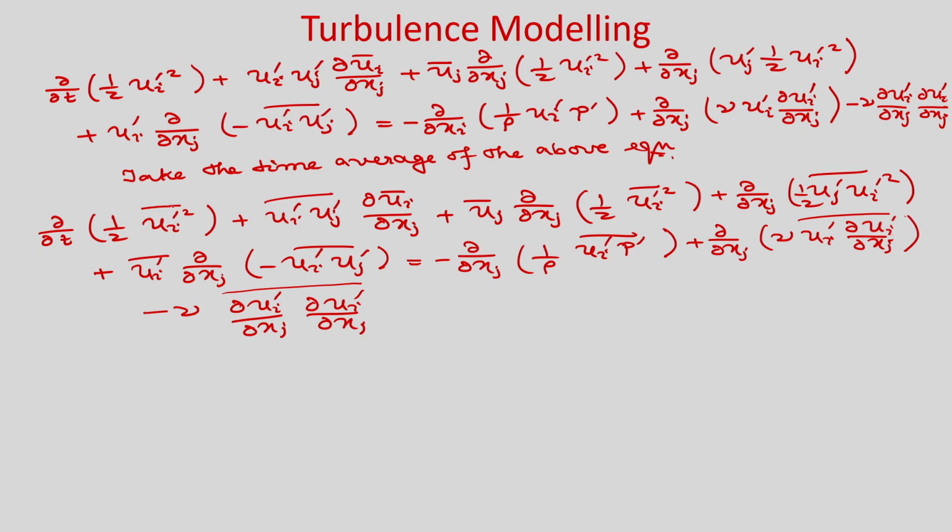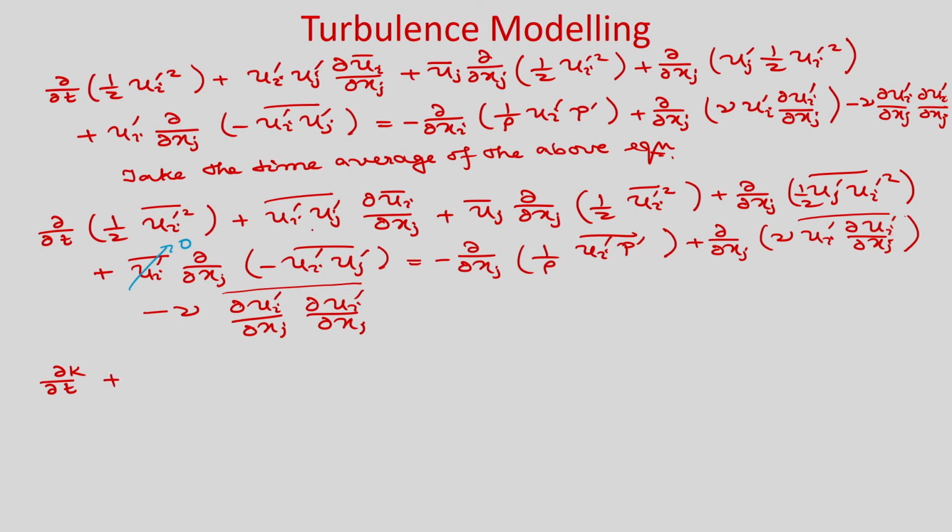Now you can see this is the representation of the turbulent kinetic energy, and you can see that this is u_i' bar. So, u_i' bar will be 0, so this term is 0. So, now we can write the equation. Okay. So, this we will write as ∂/∂t of k, because this is the turbulent kinetic energy, ½ u_i'² bar,